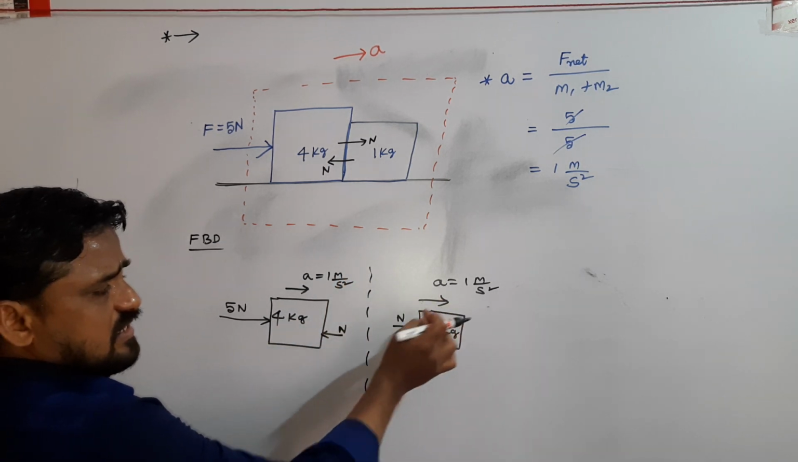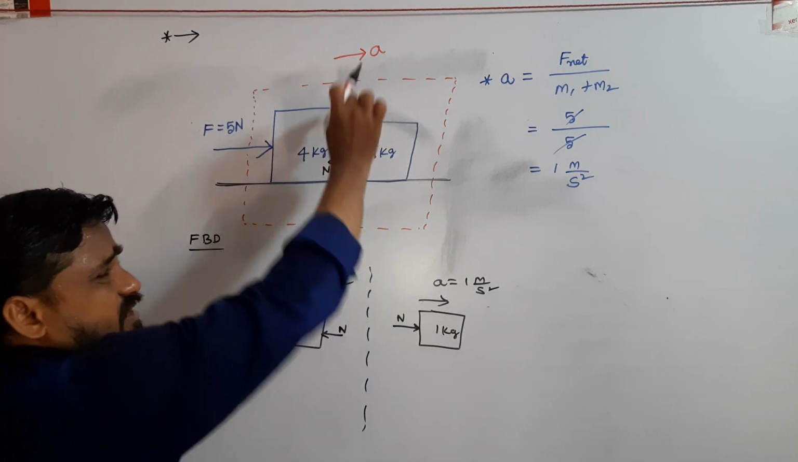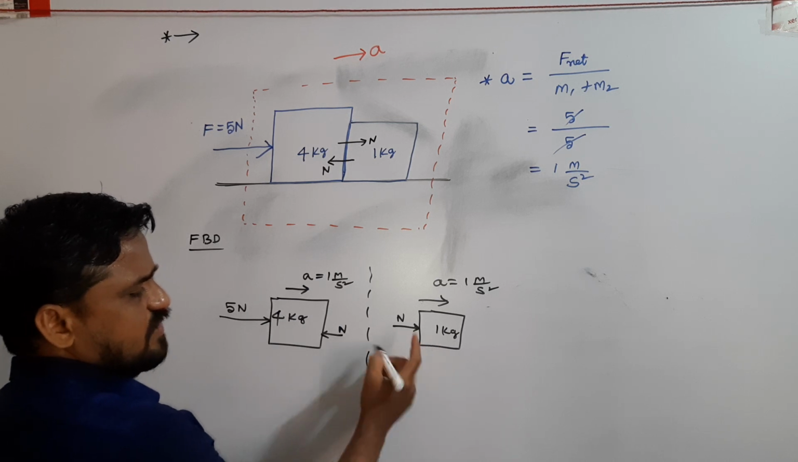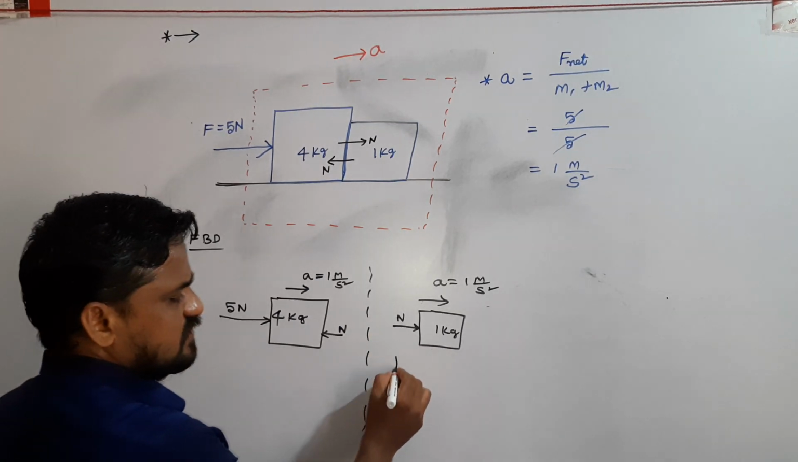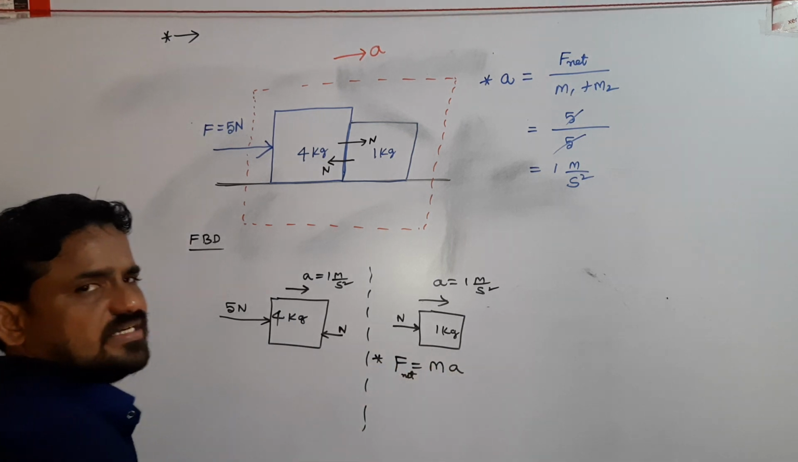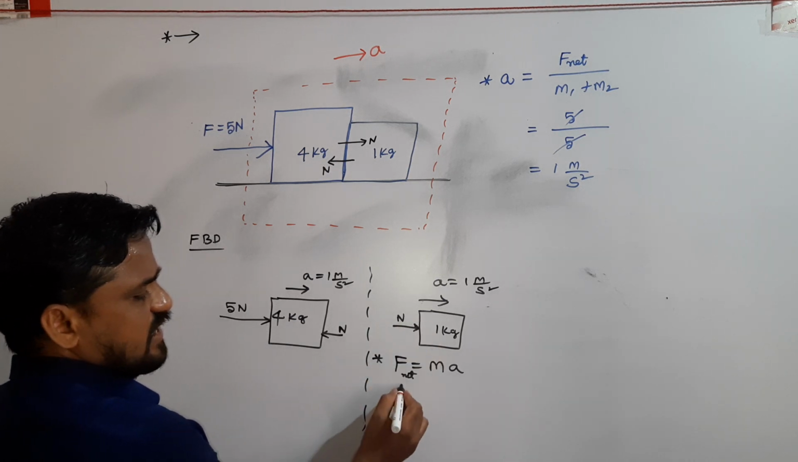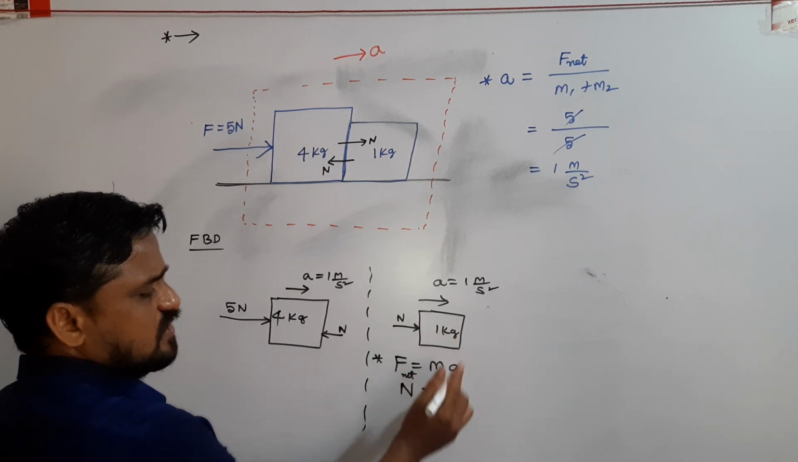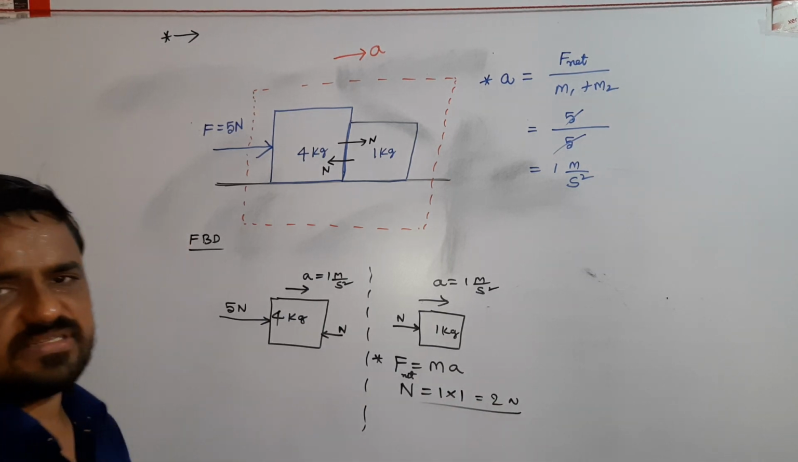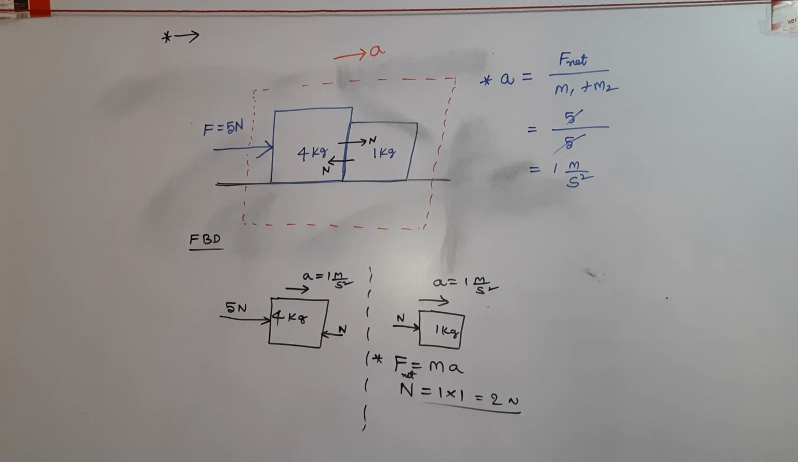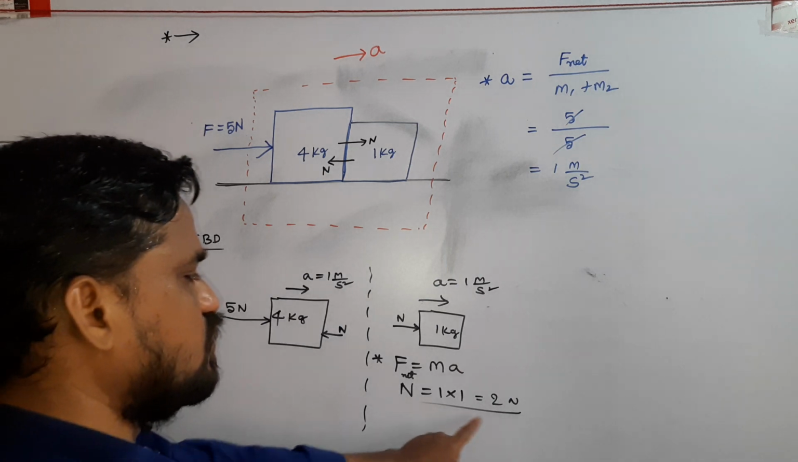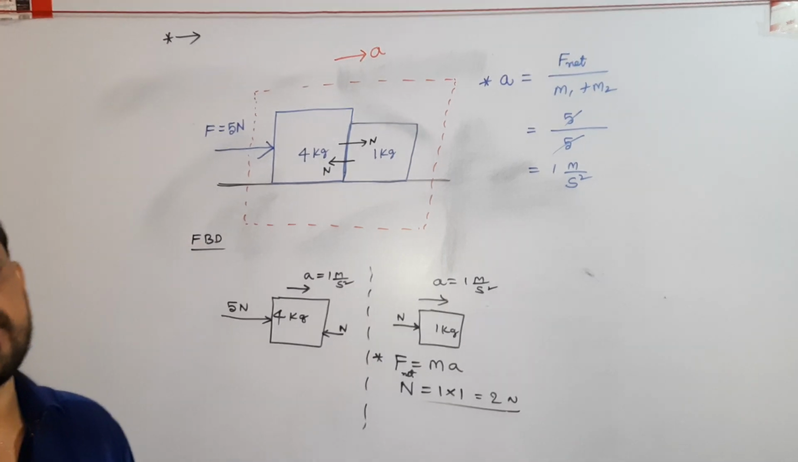So I solve for N, the normal contact force between the contact surfaces of the two bodies, using the 1 kg body. Here on the 1 kg body only one force is acting. So according to Newton's second law, net force equals mass times acceleration of the system. Here net force means N, only one force, mass is 1, acceleration is 1. So the normal contact force between the two bodies is 2 Newton.